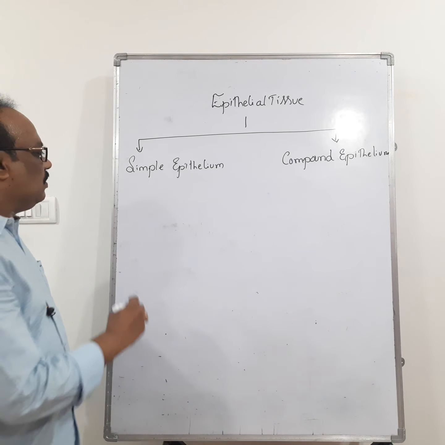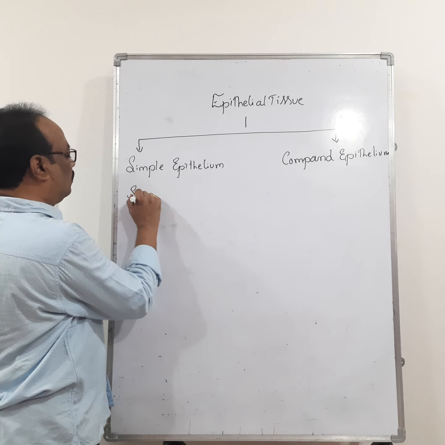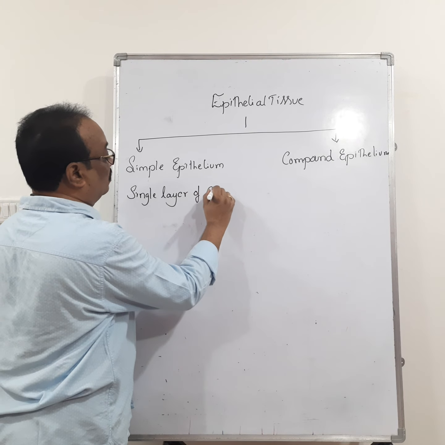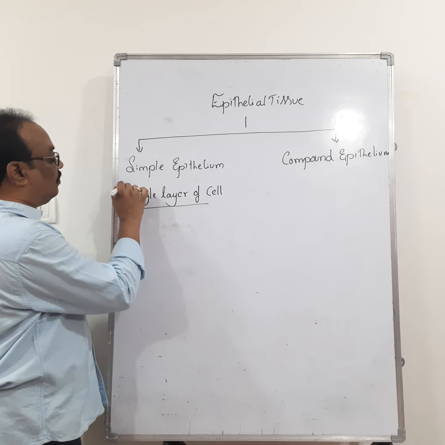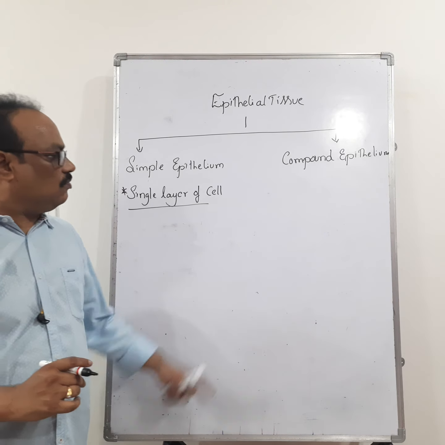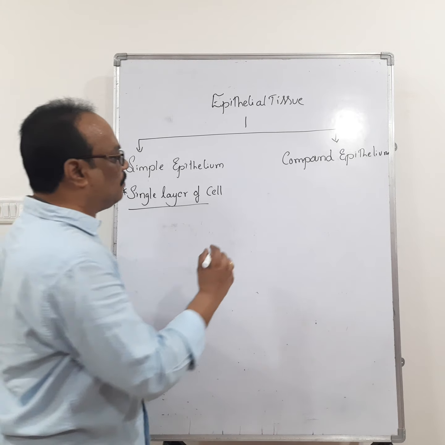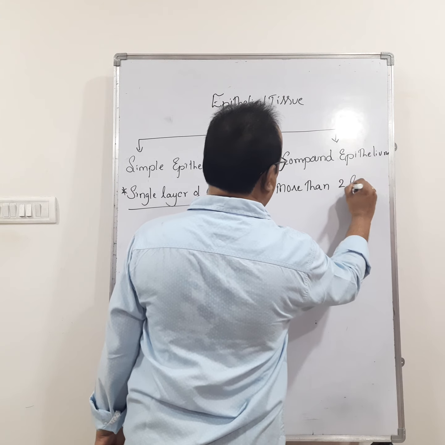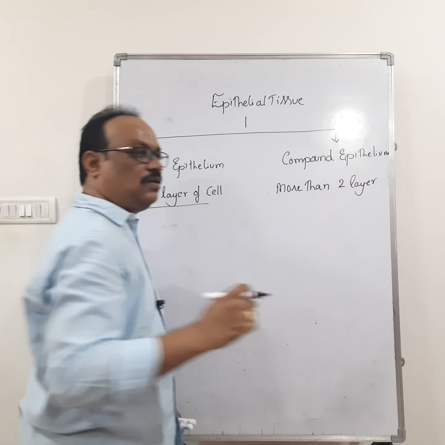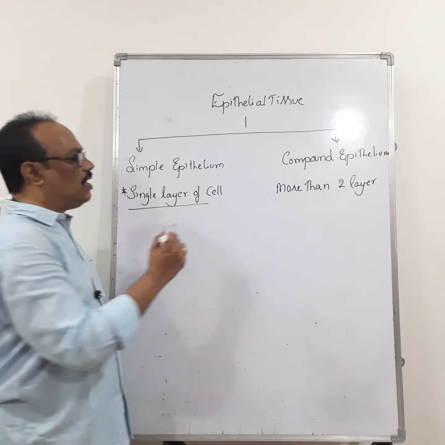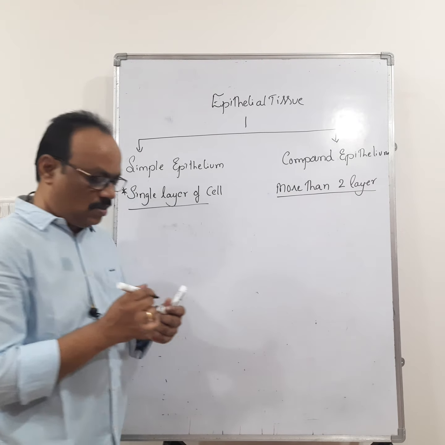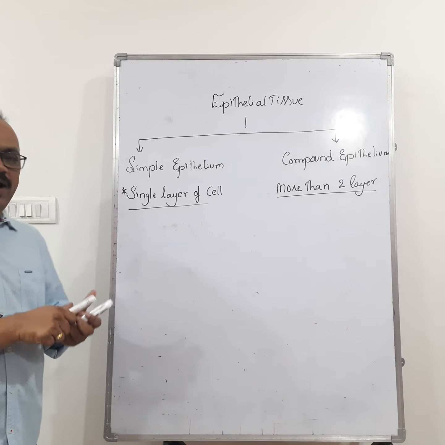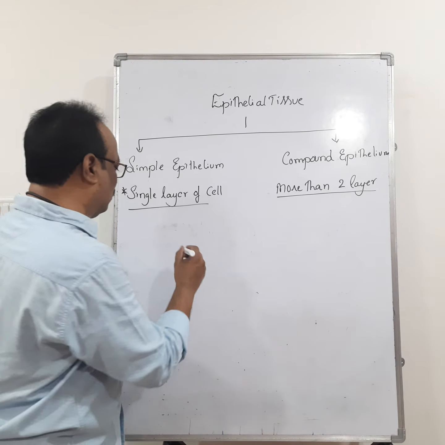What is simple epithelium? In simple epithelium, there is a single layer of cells. If the cells are present in a single layer, we call this simple epithelium. Then what is meant by compound epithelium? If the cells are present in two or more layers, we call this compound epithelium. Then based on the shape of the cells, again the epithelium is classified into different types. Let us see the shape of cells.